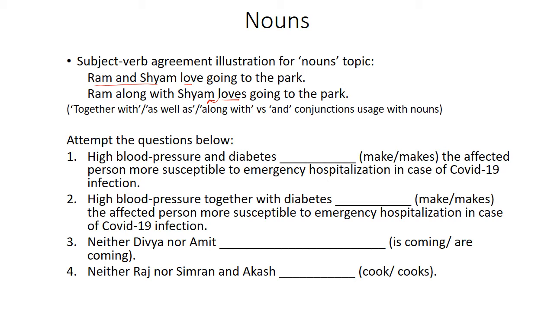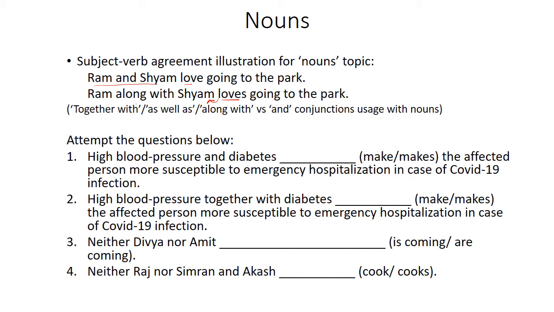matters in such things. When we are using conjunctions such as together with, as well as, along with, conjunction phrases, it is the noun or a pronoun that immediately precedes the verb that determines the verb form that will be used. Because Sham is singular, singular form of verb is used here. So subject verb agreement depends upon which conjunction has been used. We shall explore this more after we've done conjunctions in a future video.